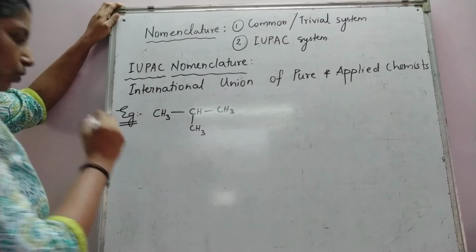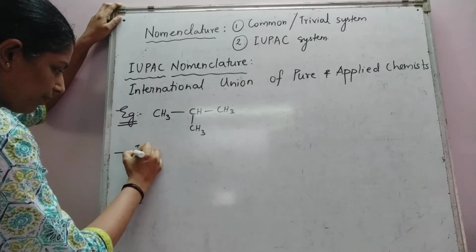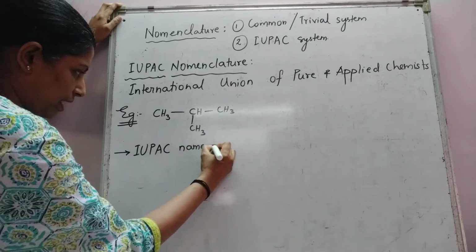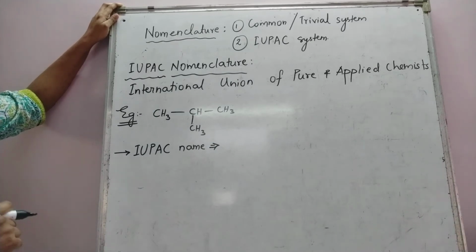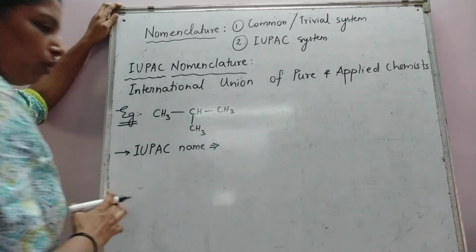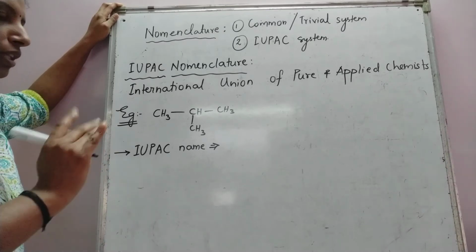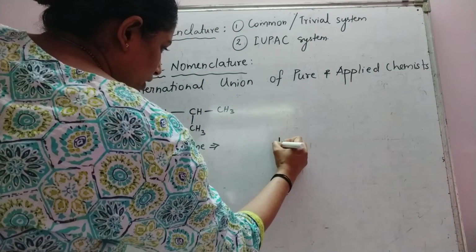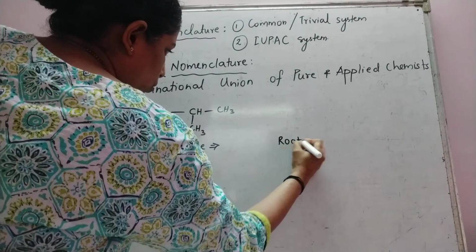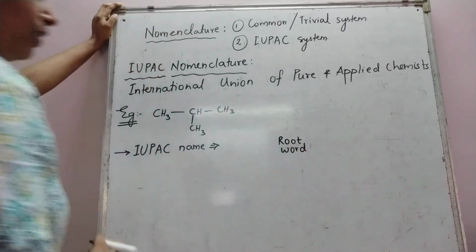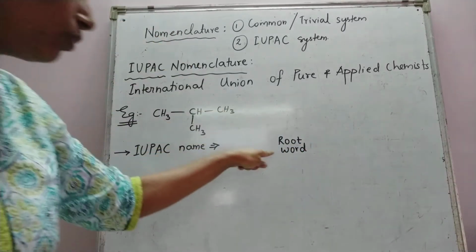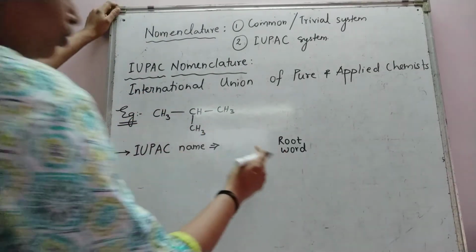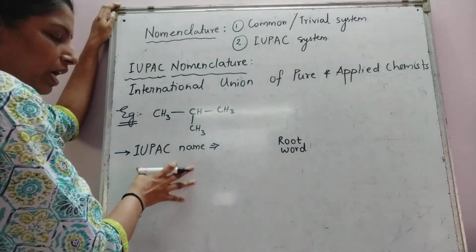Now the first thing that you should know about an IUPAC name is that it is nothing but a combination of 4 different things. What are the 4 things that we write while writing an IUPAC name? The first and foremost thing that we write is a root word. We have heard about this when we wrote the names of alkanes. Root word is the main word of the IUPAC name.